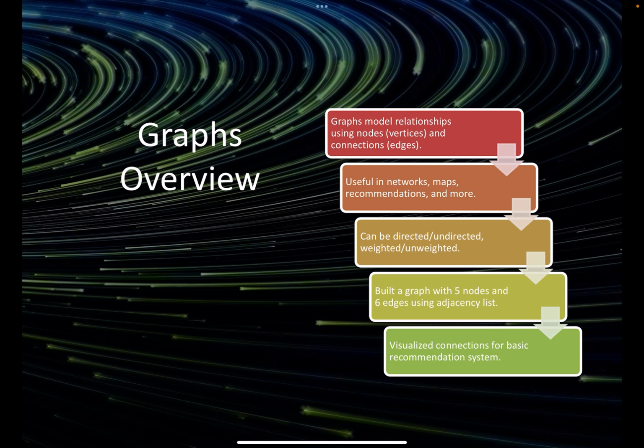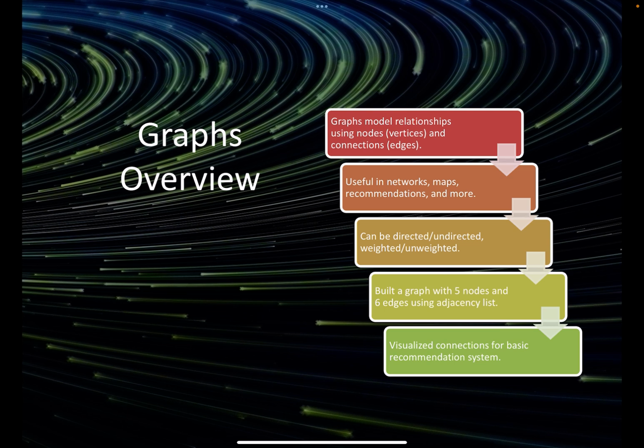All right, graph overviews. Graphs really help represent relationships. I built graphs with nodes and edges to simulate networks and basic maps. Understanding how graphs model real world structures like social connections was truly a highlight for me. Graphs model relationships using nodes, also known as vertices, and connections, which are also known as edges.